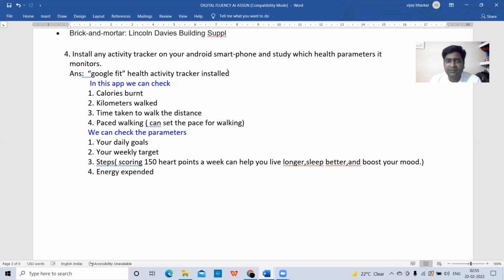I have installed Google Fit. You have observed here in this answer, I have installed the Google Fit health activity tracker. In this app, we can check how many calories are burnt when you do some work or some walking for a few minutes, and the number of kilometers you walked, and the time taken to walk the distance.